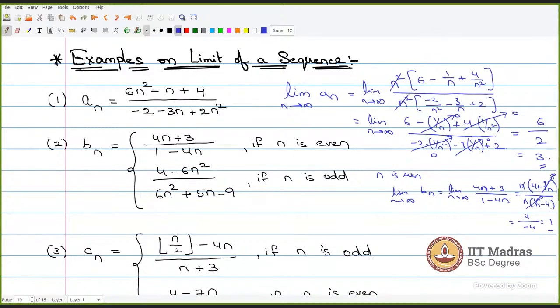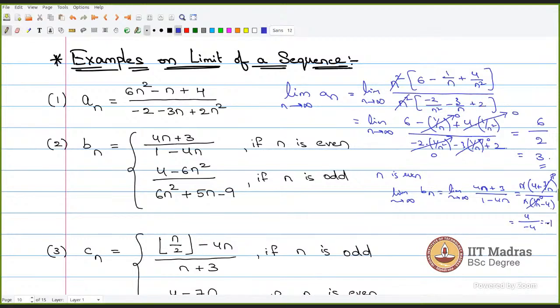Sir, we cannot do it without taking the n common out, is it? Because if we don't, it is giving a different number. Of course, it will give you the wrong answer. You will get something like infinity by minus infinity form. So how will you do? If I say n is going to infinity, that means the numerator will go to infinity. The whole point of taking the highest degree outside is to convert it into the denominator form, 1 by n, because it will be 0. So this will go to minus 1.